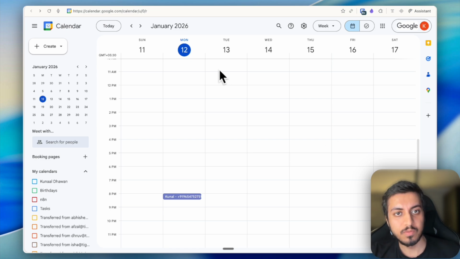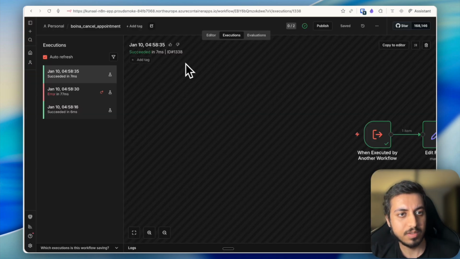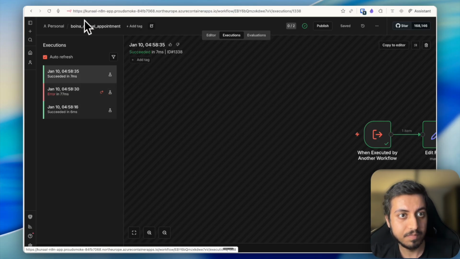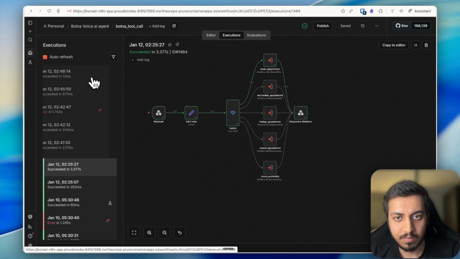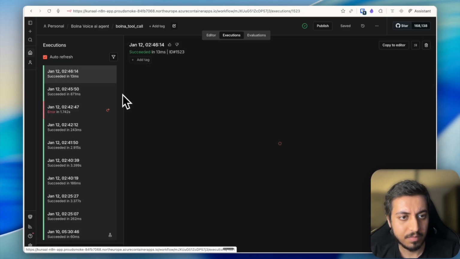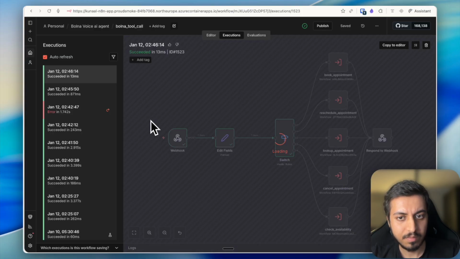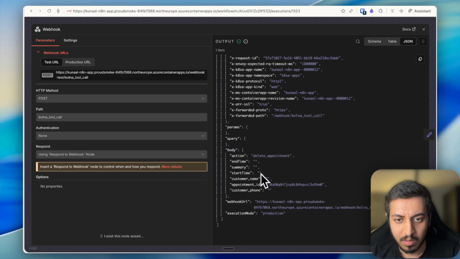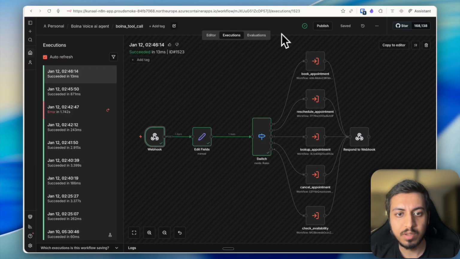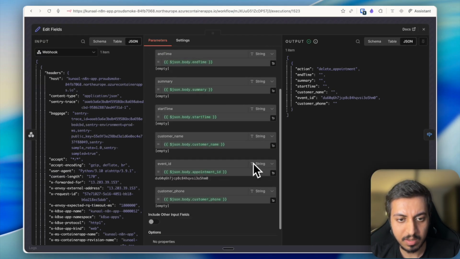So it broke somewhere. Let's see what went wrong. We had the action delete appointment, but it seems like we are using cancel appointment somewhere.